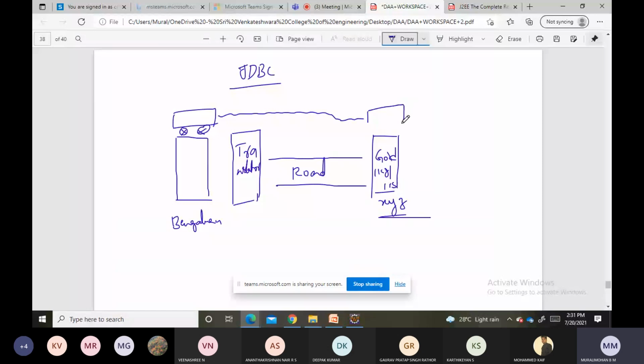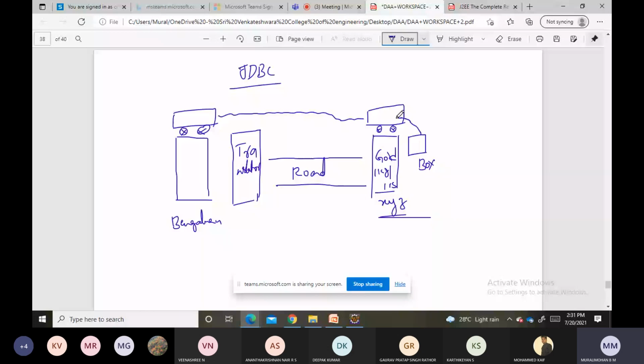So this translator is translating my language into the XYZ place language. By understanding this language, what will these people do? I am sending the request in my vehicle: go and get 1 kg of gold from the XYZ place, right? Once the request reaches here, the XYZ place people will see the request and they will pack the gold, put 1 kg of gold inside a box, and this box will be placed inside the vehicle.